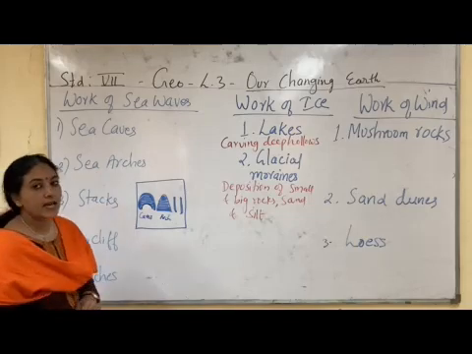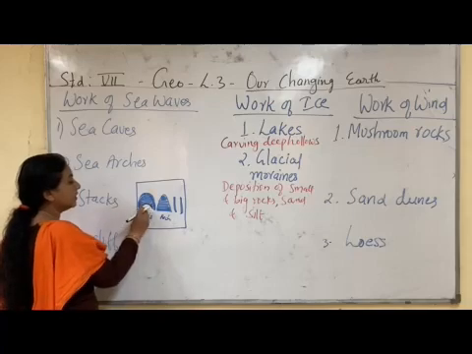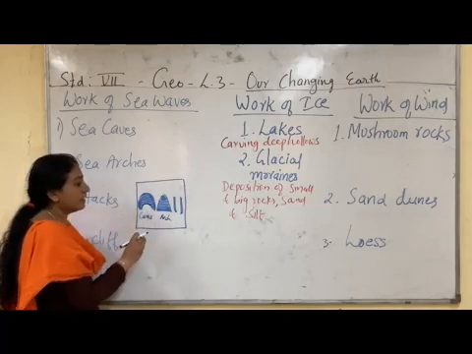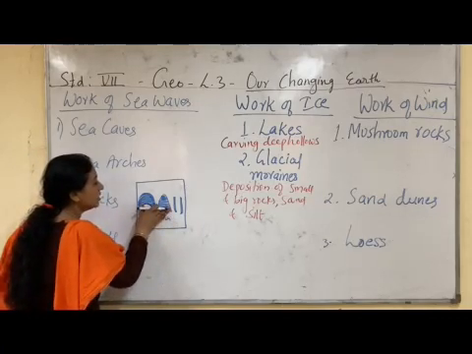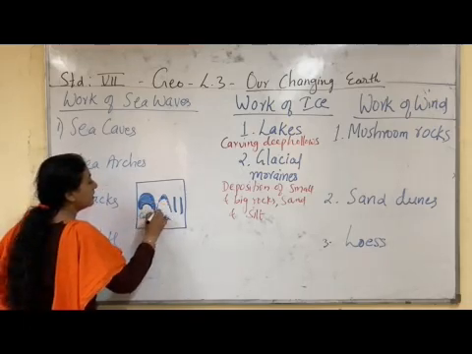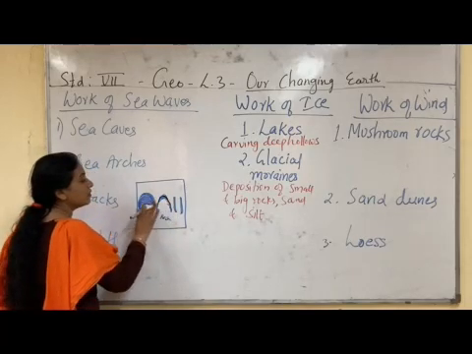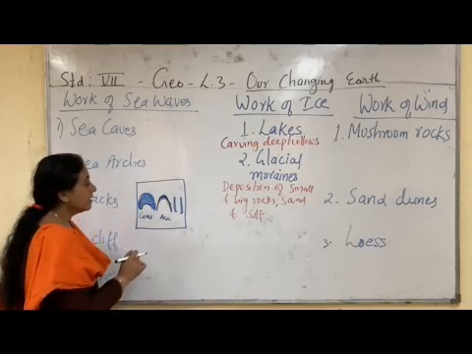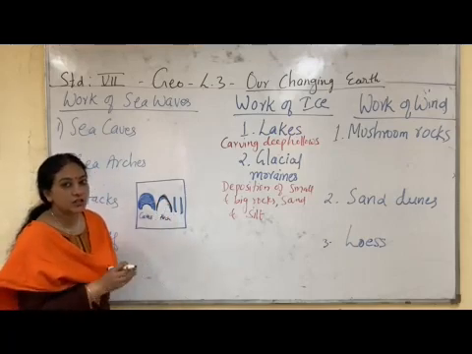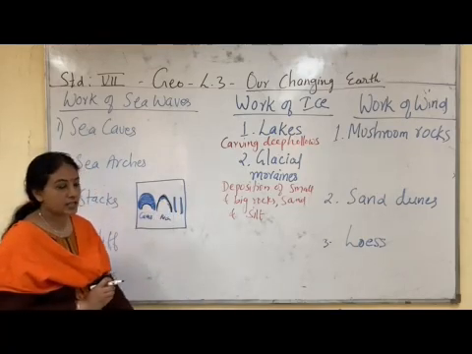Now the second is sea arch. When the same sea waves keep on attacking the rocks, the rock pieces are further eroded and a larger portion is eroded. Only the walls of the rocks are left, and the rest of the portions are eroded by the water. This type of rock structure formed by continuous pressure of the sea waves, when only the walls are left, is called a sea arch.